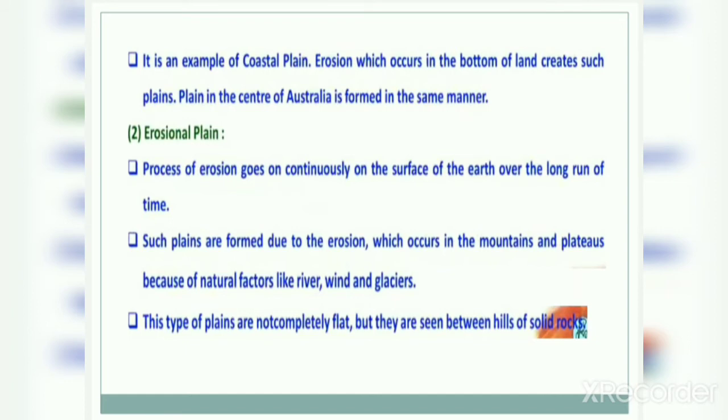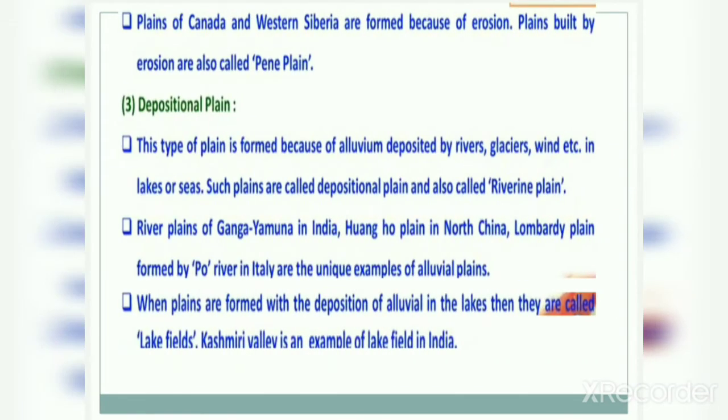This type of plains is not completely flat, but they are seen between hills of solid rocks. Now these erosional plains are not flat like coastal plains. Plains of Canada and western Siberia are formed because of erosion. Plains built by erosion are also called peneplain, and the best examples of these plains are the plains of Canada and western Siberia.